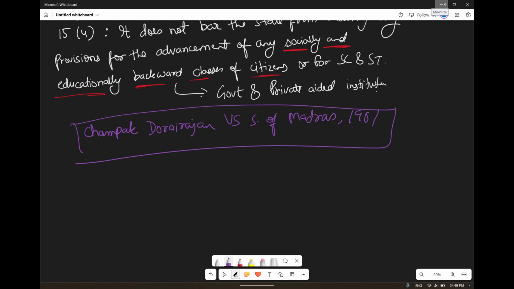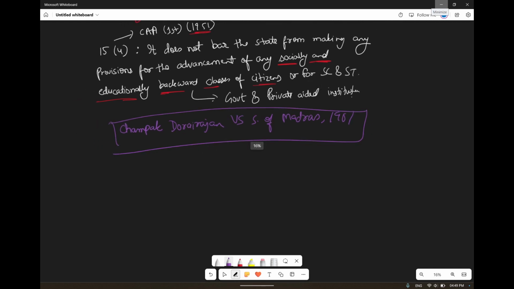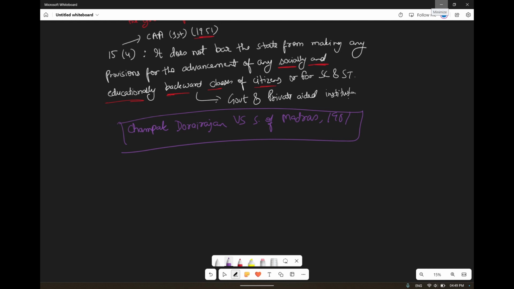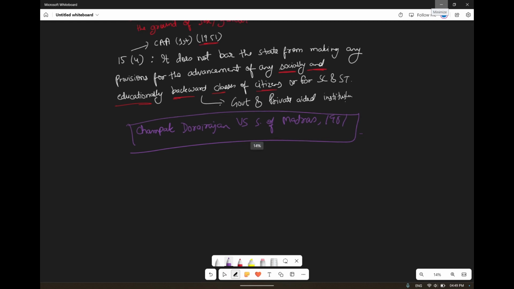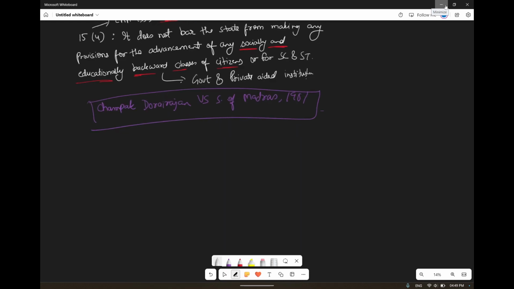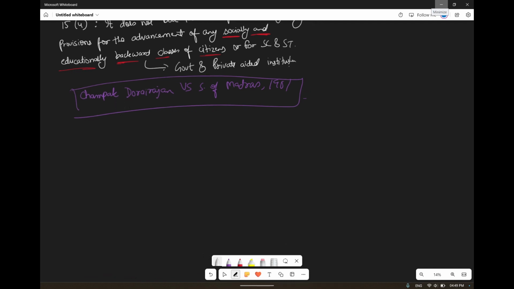The Madras government said we will need a reservation for SC and ST in government jobs, engineering and medical colleges. So the state was trying to discriminate on the basis of caste, and this was brought up in this case, and then they brought in the First Constitutional Amendment Act, where they can discriminate on the basis of caste to uplift such people who are in the lower strata of the society, okay.